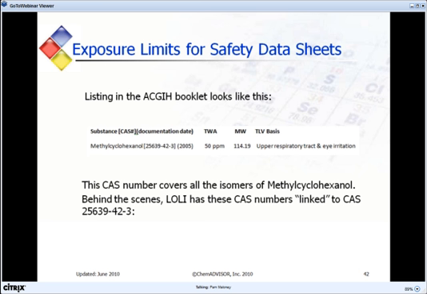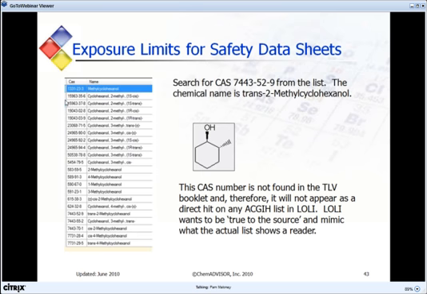I have one more example regarding exposure limits for safety data sheets. The listing in the ACGIH TLV booklet looks like this for methyl cyclohexanol. This CAS number covers all the isomers of methyl cyclohexanol. Behind the scenes, LALI has 22 other CAS numbers linked to this general CAS number. For our example, we will search for the trans-2-methyl cyclohexanol isomer.